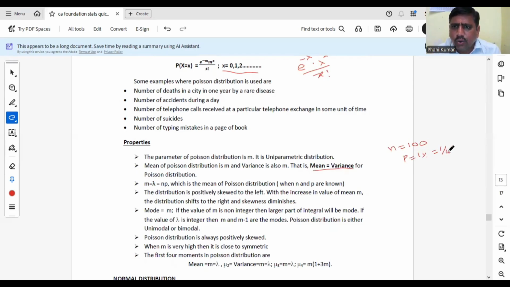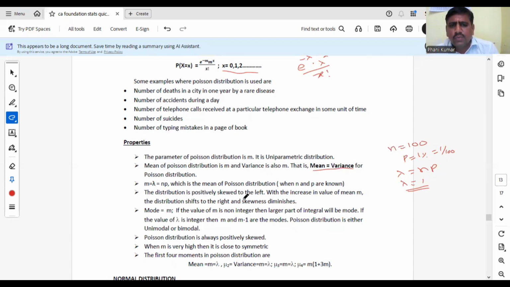In this case, you can't apply binomial distribution. You can apply Poisson with parameter NP, 100 into 1 by 100, lambda value becomes 1. When lambda equal to np, and n is very large, and n and p are known, you can use Poisson distribution instead of binomial.